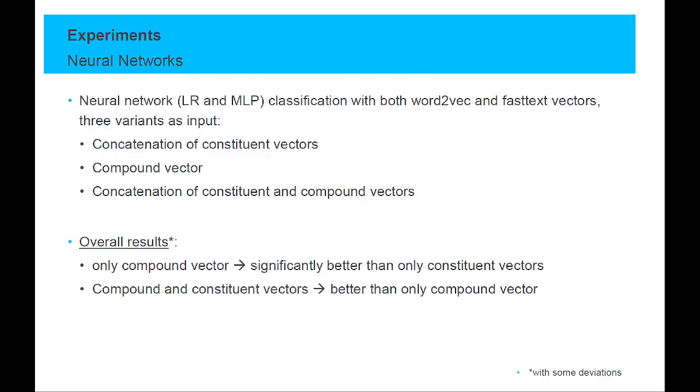In our second kind of experiments, we used neural networks and word embeddings to classify compound term difficulty. We used 3 different inputs: the concatenation of constituent vectors, the compound vector itself, and the concatenation of the constituent and the compound vector. The general picture here is that only taking compound vectors is significantly better than only using constituent vectors as input. Compound and constituent vectors again perform better than only using compound vectors.